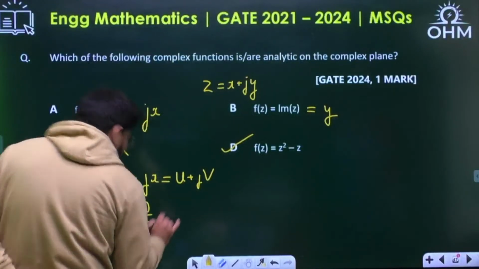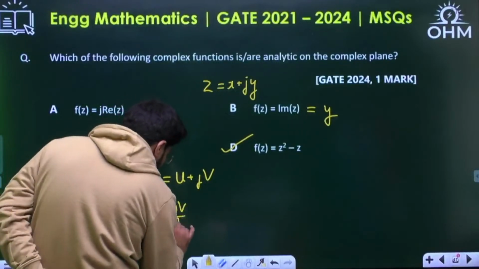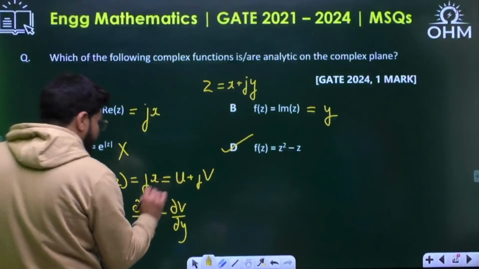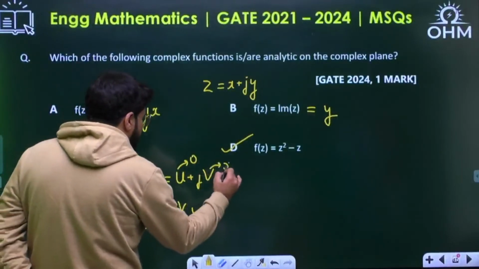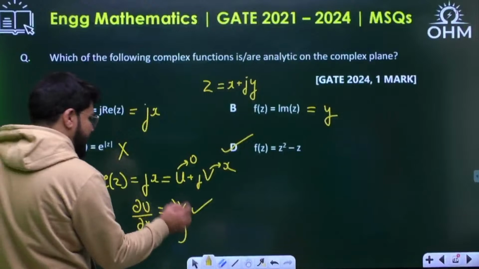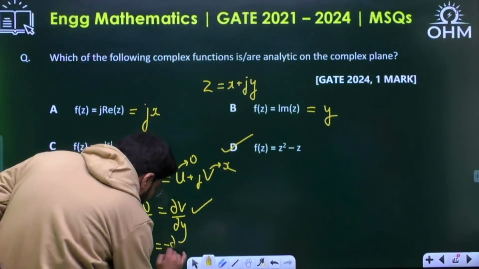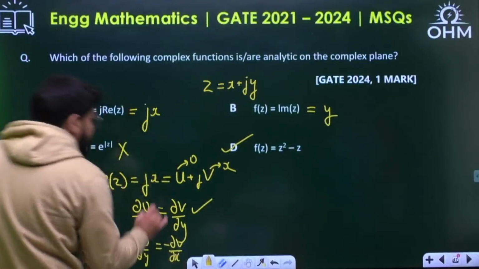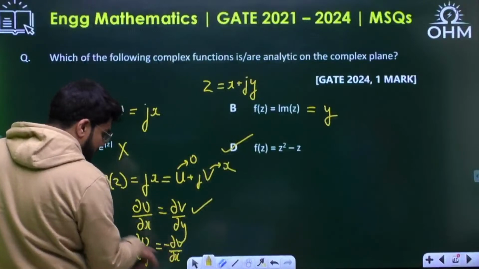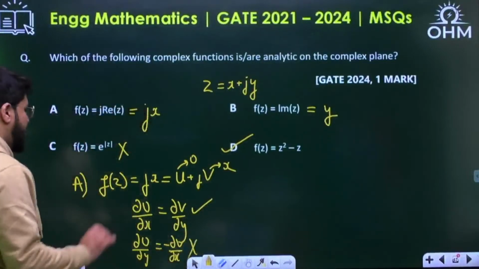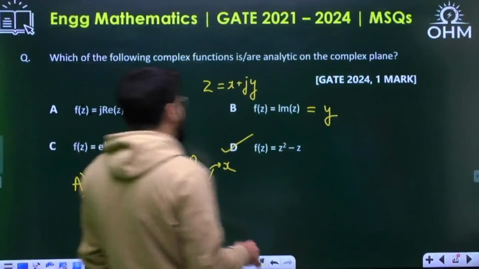Del u by del x will be equal to del v by del y. This will be correct because u is 0 and v is equal to x, so del u by del x and del v by del y are both 0. But the second CR equation says del u by del y should be negative of del v by del x. Now del v by del x will be 1 and here it is 0. This will not match, and hence it is not analytic because the CR equation will fail.